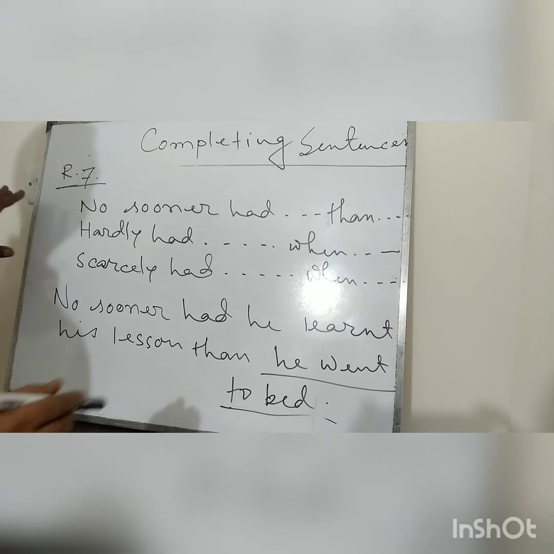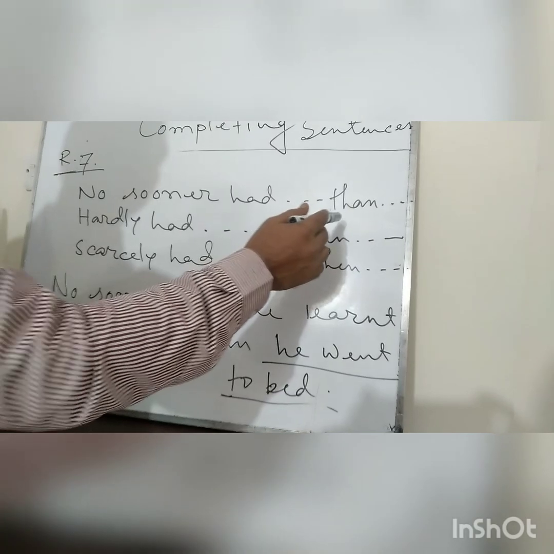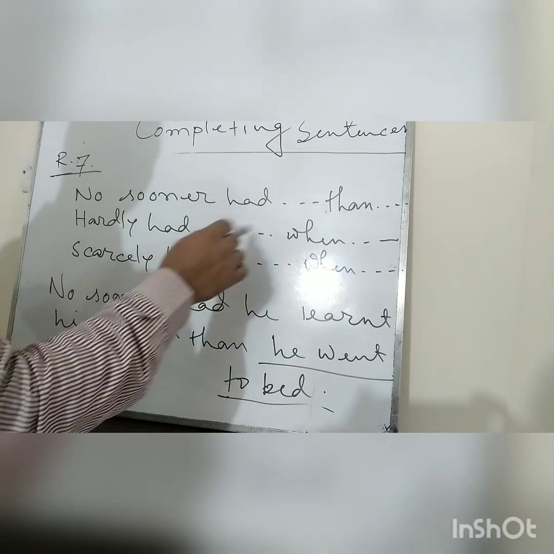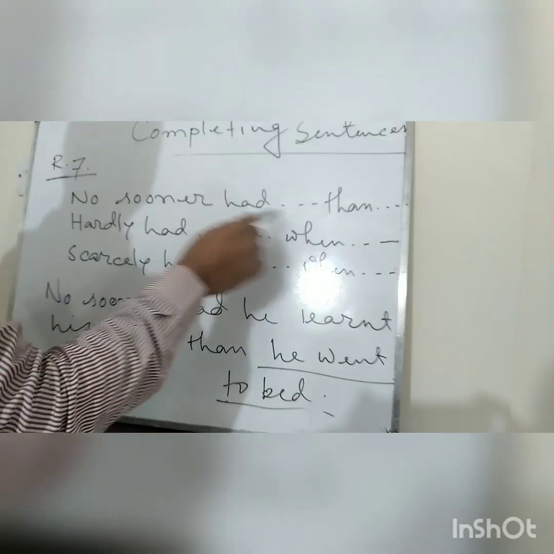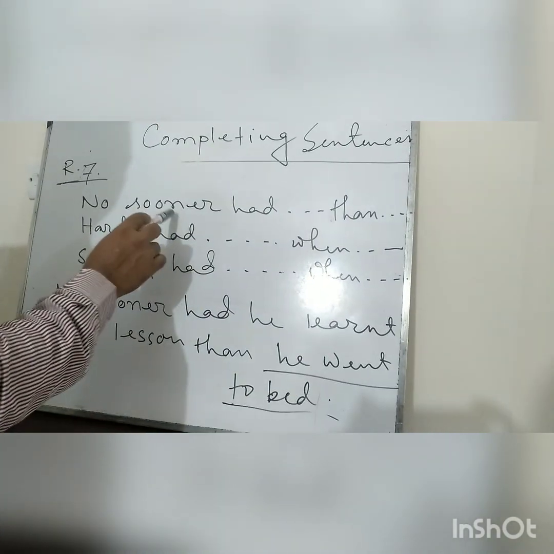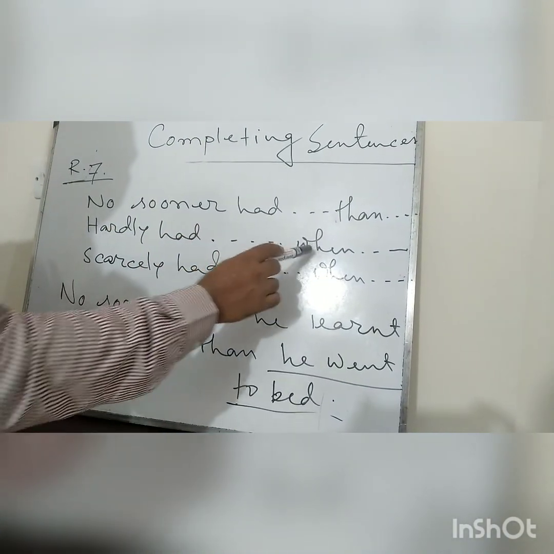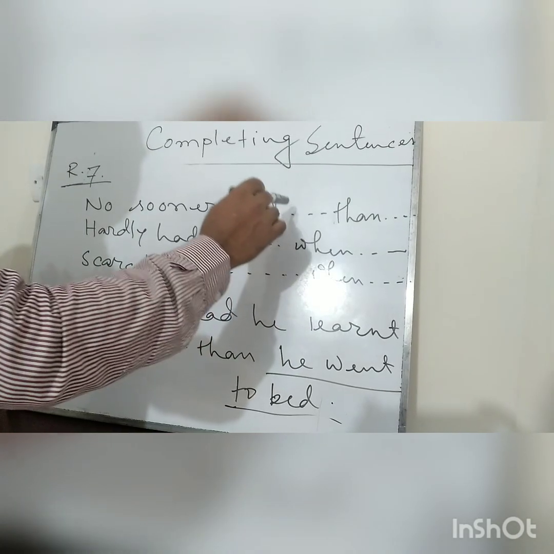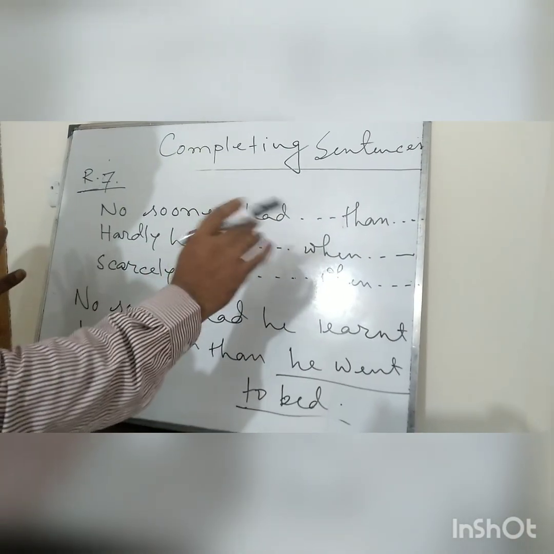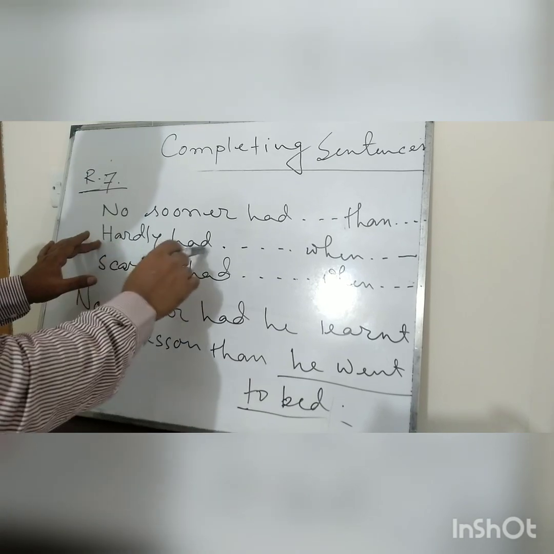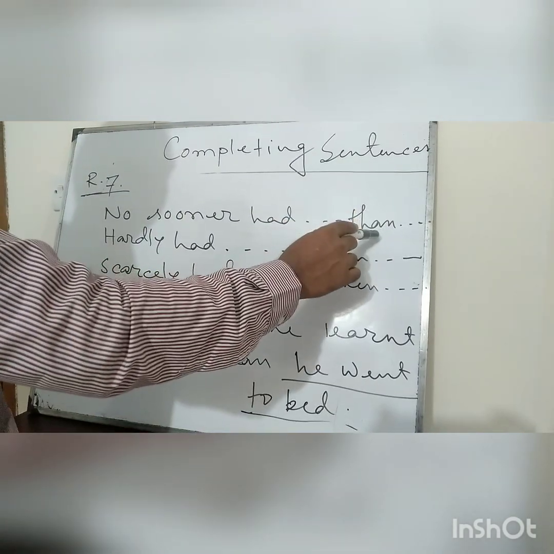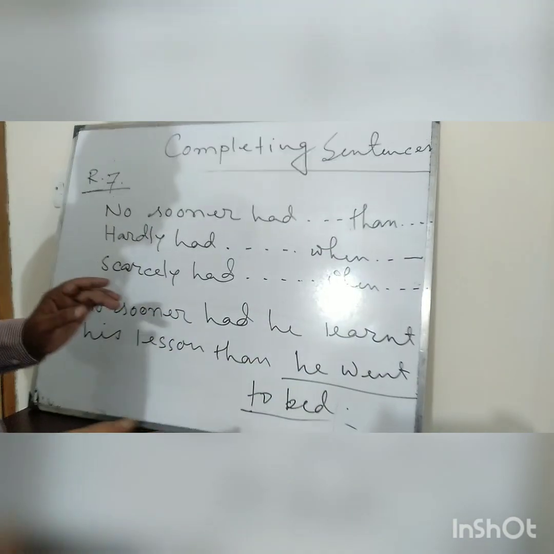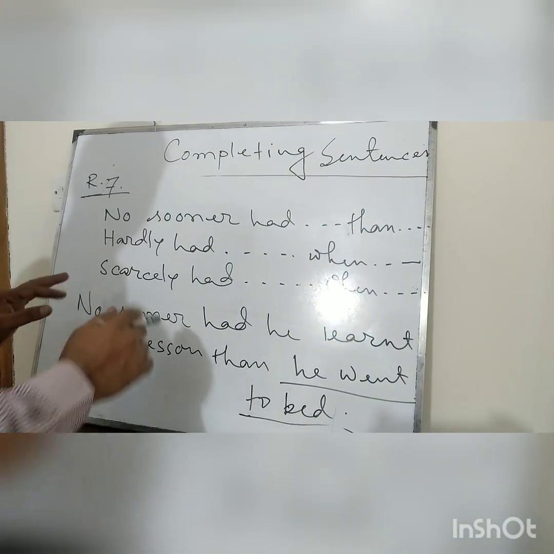But you have to be very cautious when you use them, because "than" is closely interrelated with "no sooner had." If you use "when" there, the sentence will be incorrect, and with "hardly had" you have to use "when." If you use them mistakenly, the sentence will be incorrect.